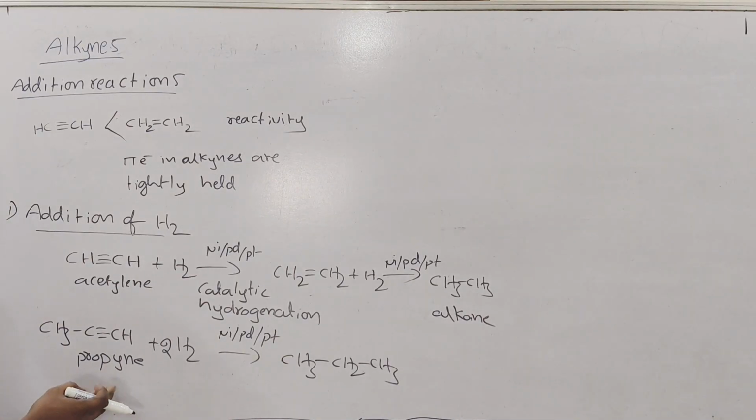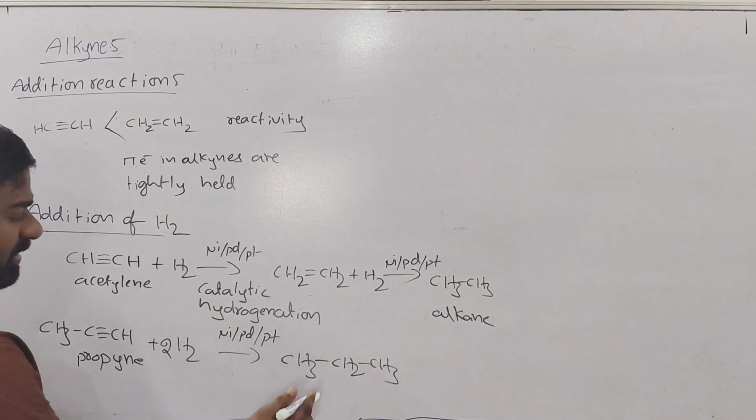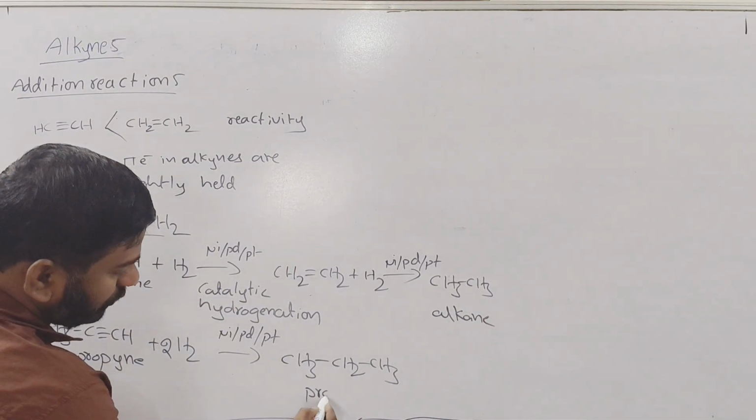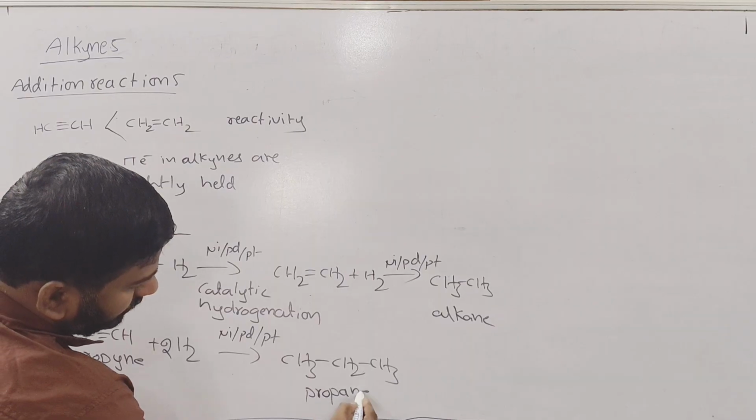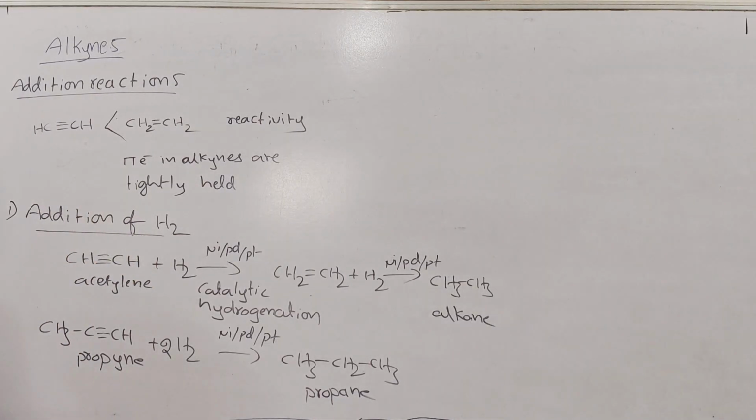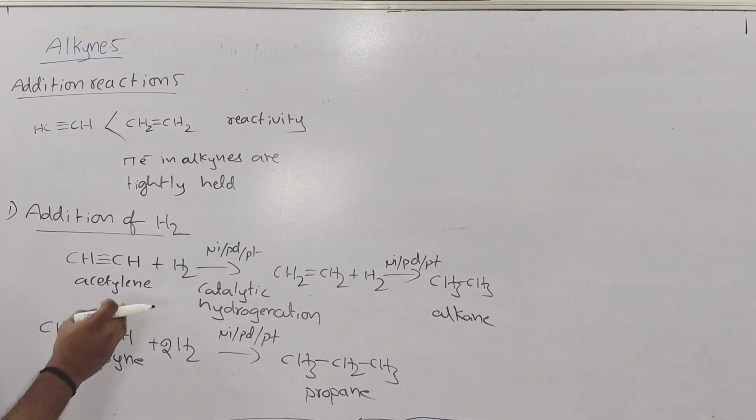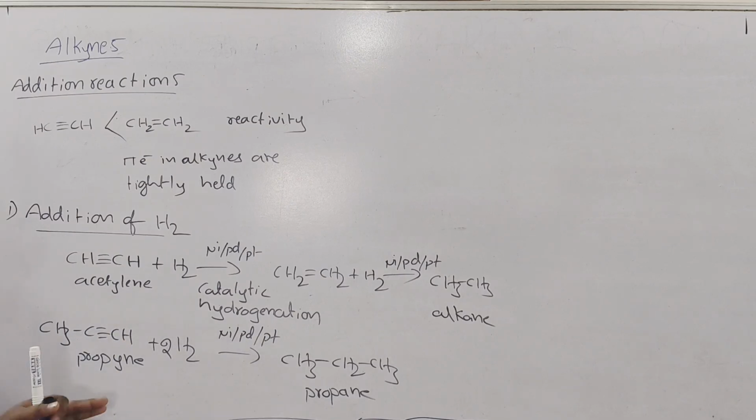Here 3 carbon containing alkyne is taken, so 3 carbon containing alkane you will get. What is this? Propane.